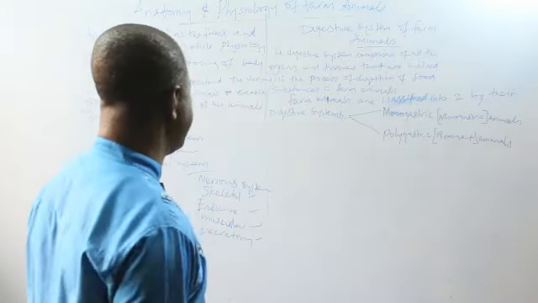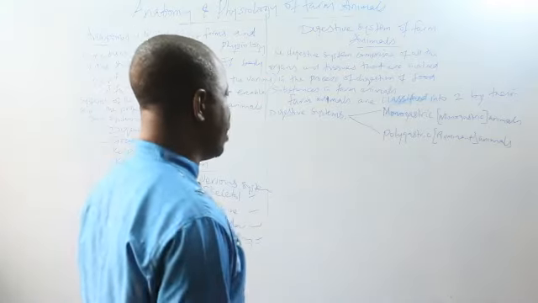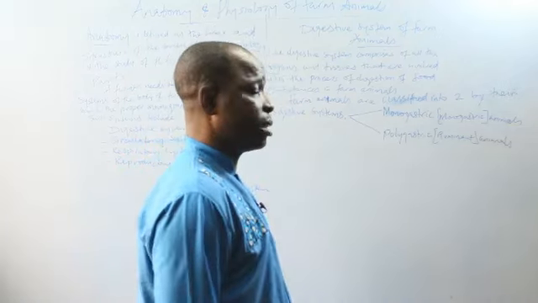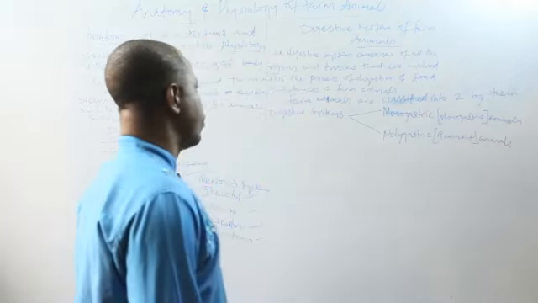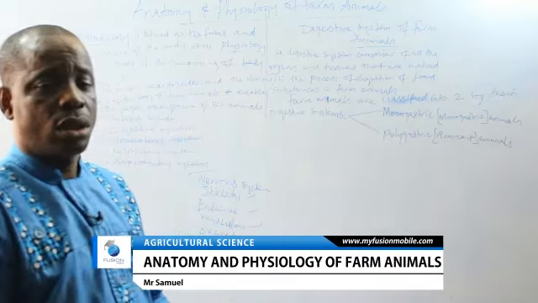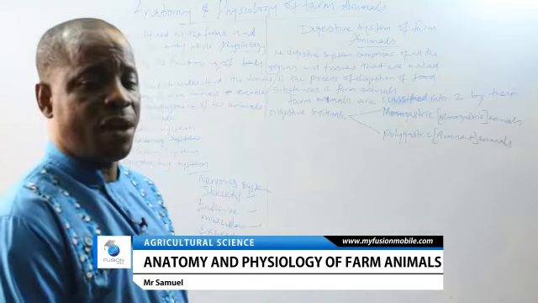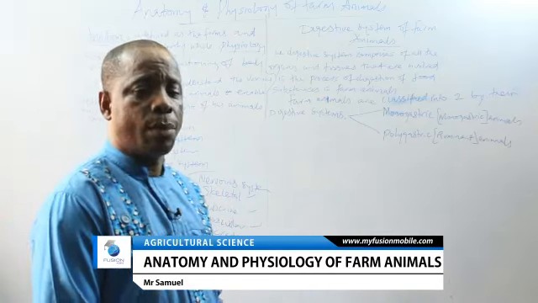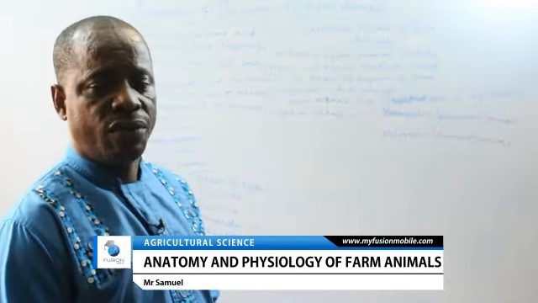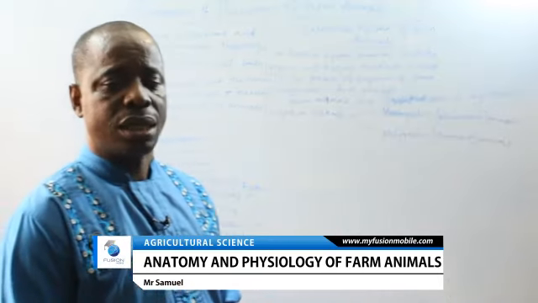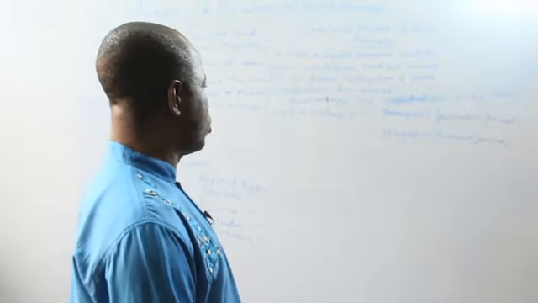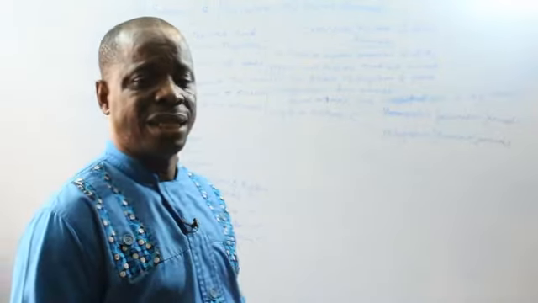We want to look at the digestive system of farm animals. That system comprises all the organs and tissues that are involved in the digestion of food substances in farm animals. But before we go to that, let's look at the way animals are classified based on the